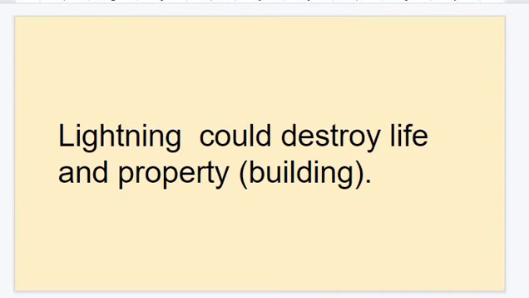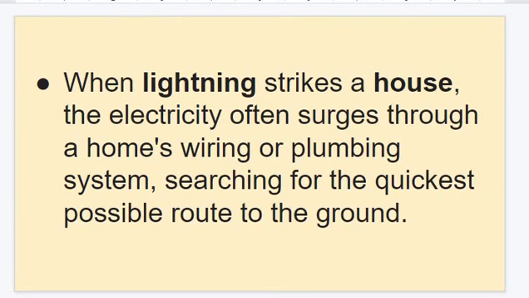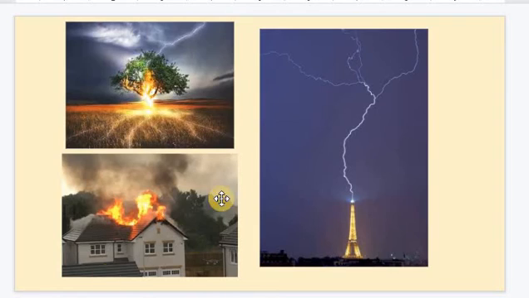Lightning could destroy life and property. When lightning strikes a house, the electricity often surges through the home wiring or plumbing system, searching for the quickest possible route to the ground. Here you could see the lightning striking the tree. Here the lightning striking the house. The lightning striking the Eiffel Tower.